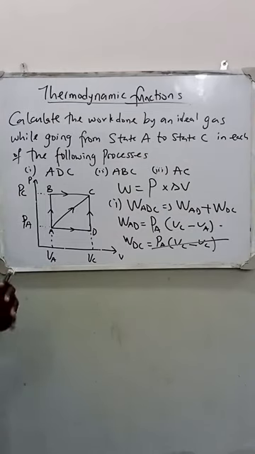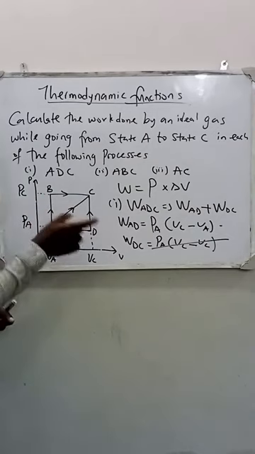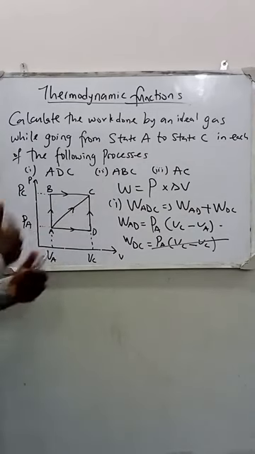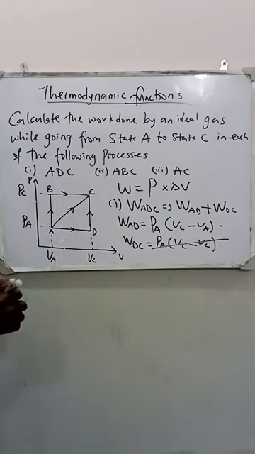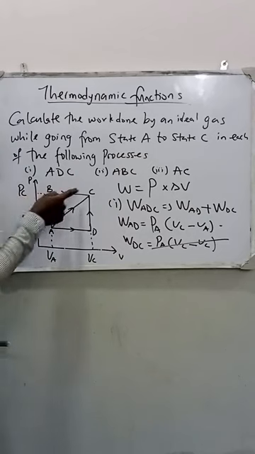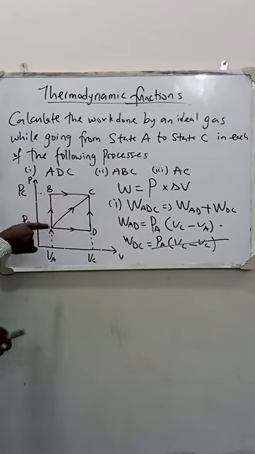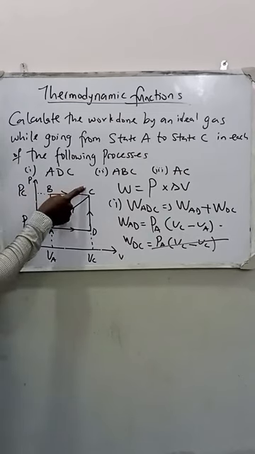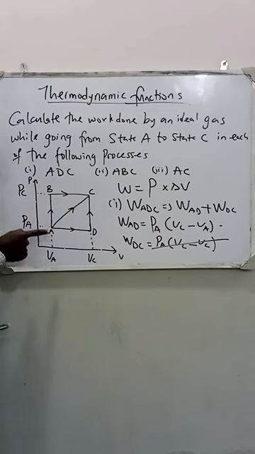Going to the second question, I want to calculate the work done along which part? Along ABC. How do we calculate work done along ABC? Let's go back to our diagram, A, B, and C. It means for me to calculate work done along A, B, C, it simply means that I must calculate the work done along where to where?